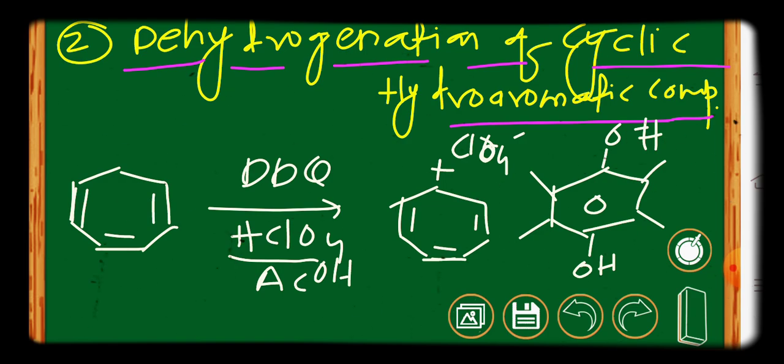Whenever this compound is reacted with DDQ in the presence of HClO4 in acetic acid, it forms the perinaphthyl cation. Such types of cations are produced in cases like this one. Actually, it is not perinaphthyl cation, it is the cyclo